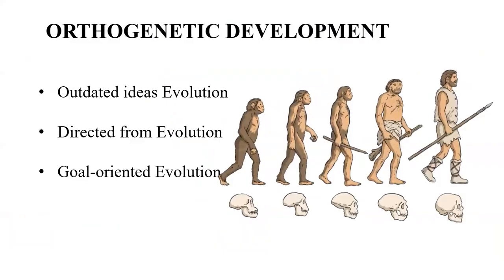Then we have our option, which was orthogenetic development. Again, we'll break the term. Ortho means straight or correct, and genetic is referred to the process of development. So it means a development process that follows a correct or straight path, suggesting that there is a predetermined and structured sequence in the development of traits, behavior, and characteristics.